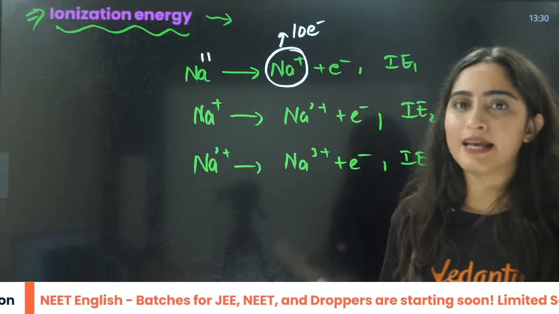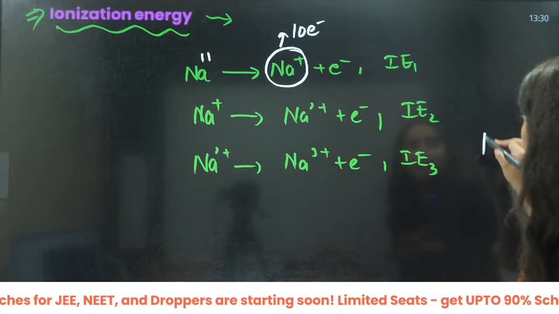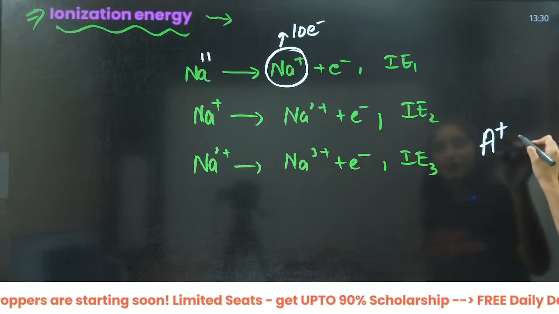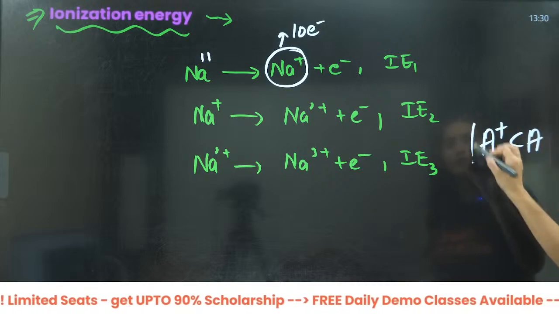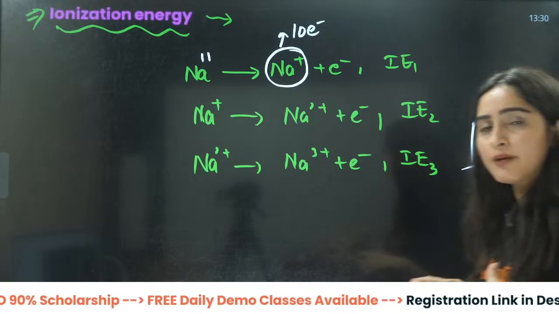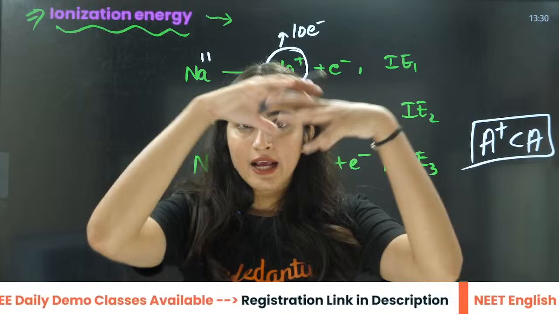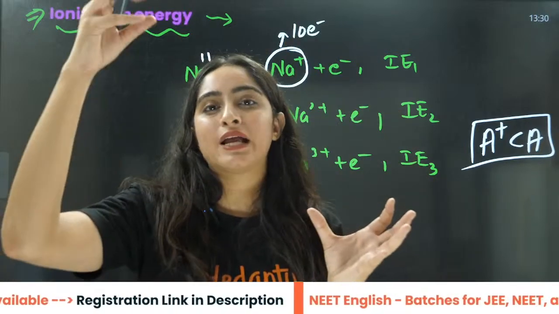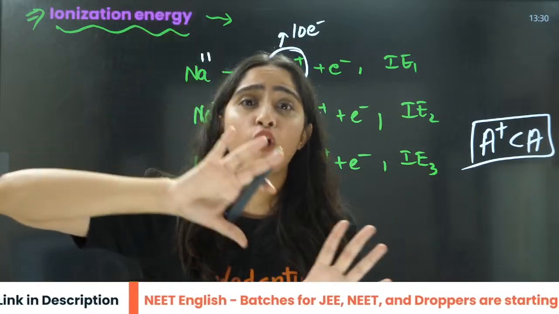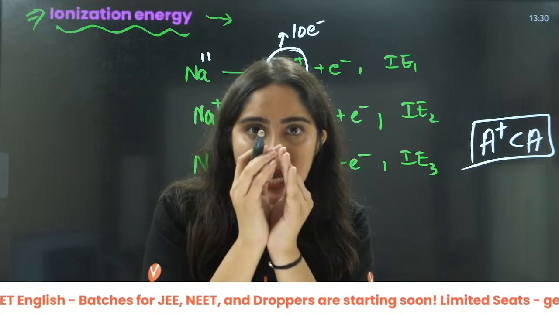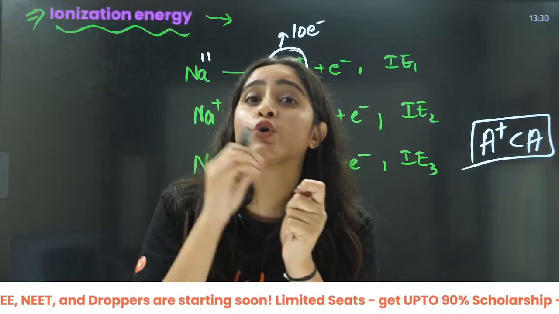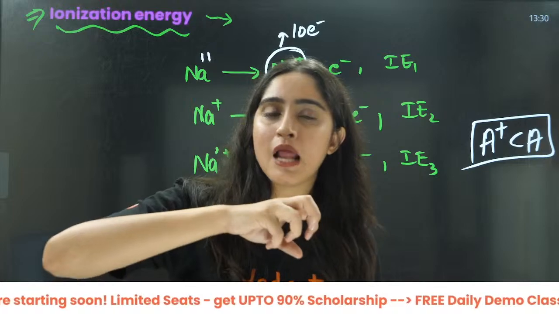The size is not less. As I told you, the size of a cation is less as compared to the neutral atom. So here the neutral atom has a larger size. Larger size means the outermost electron is away from the nucleus. But smaller size means the outermost electron is very close to the nucleus. So what will happen here?